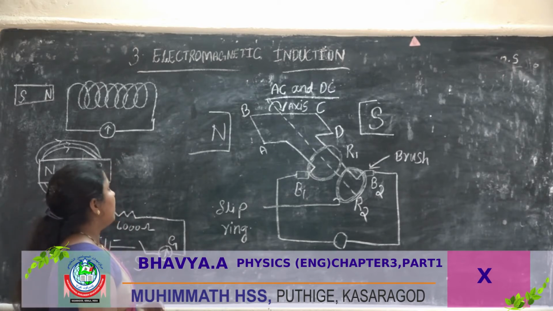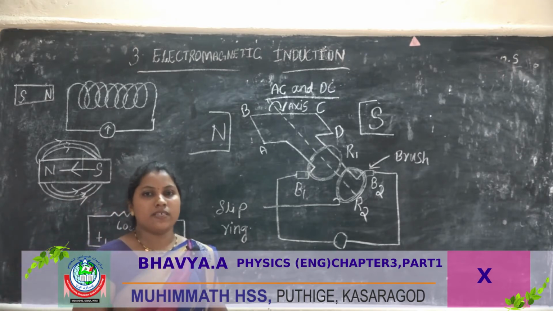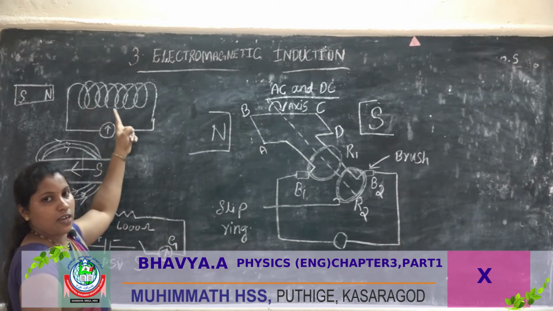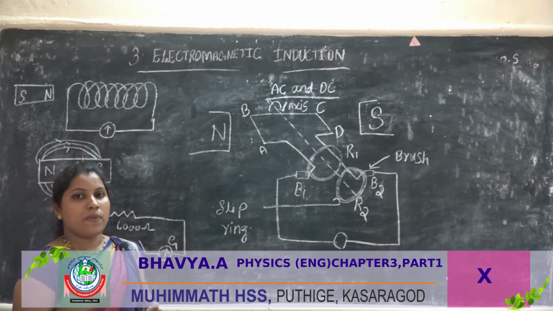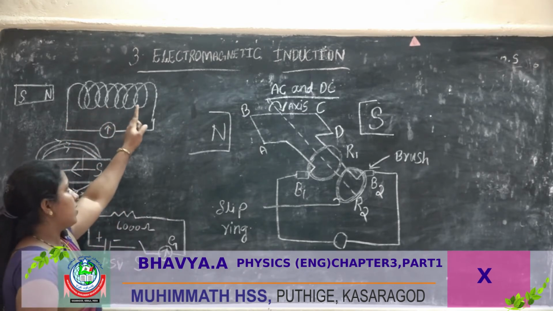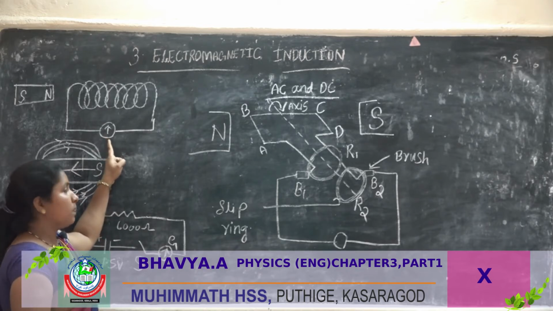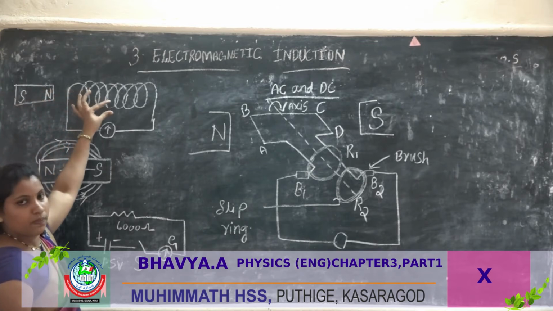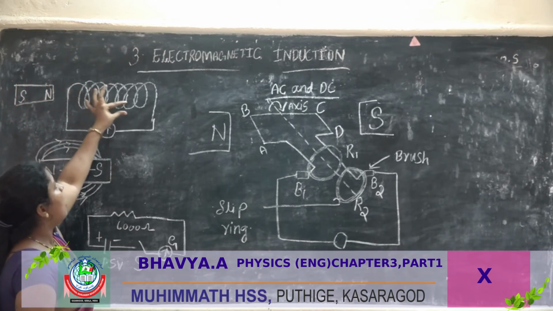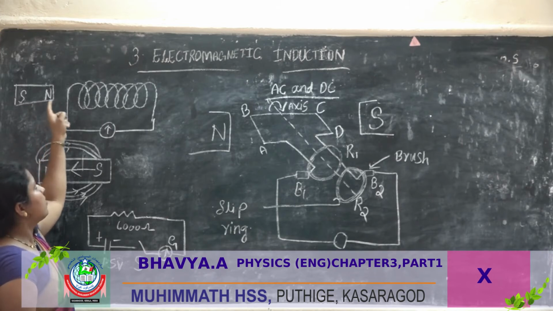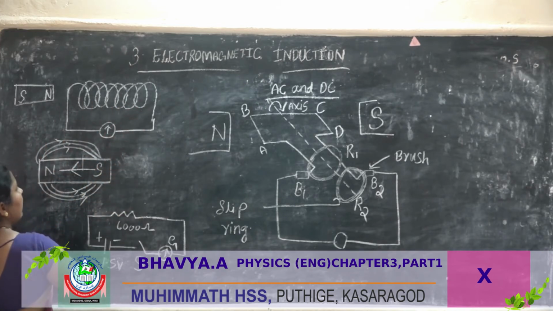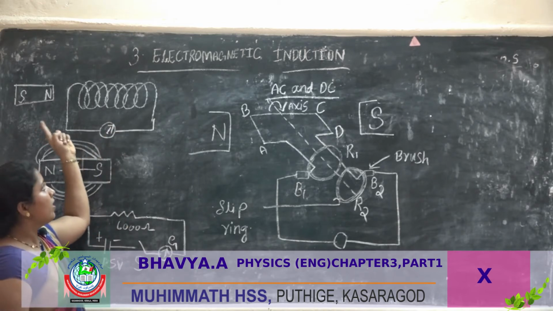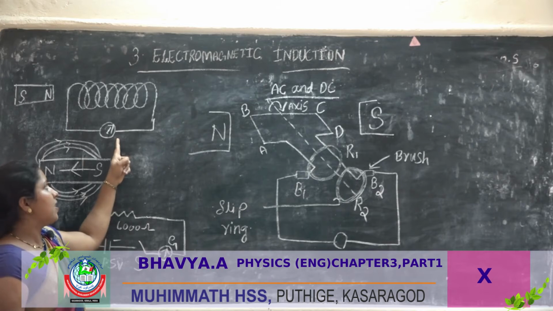In Michael Faraday's first experiment, we need a solenoid. You studied the solenoid in the second chapter. A solenoid is a helically wound wire, connected to a galvanometer. When you move the magnet inside the solenoid, inserting the north pole makes the galvanometer deflect to the right side.